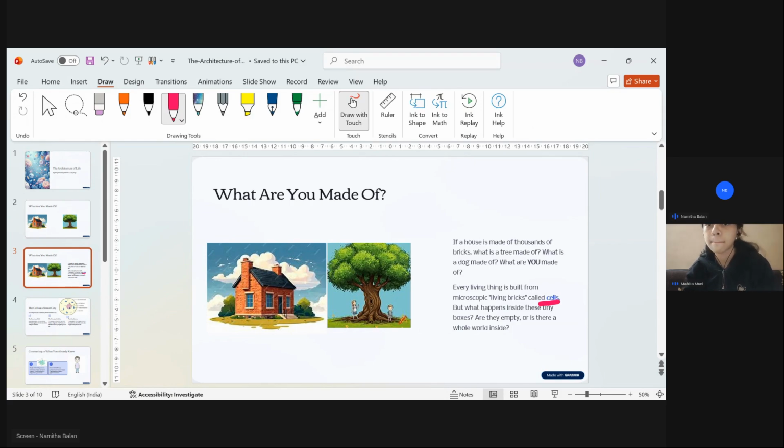Respiration means it's not simply inhaling and exhaling. It is happening inside our cell for release of energy. Yes, ma'am. This respiration also is taking place in each and every cell.